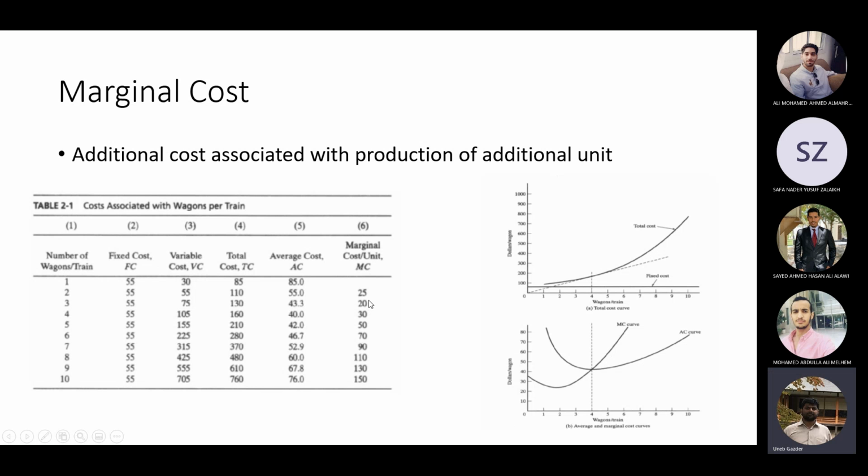The additional cost for adding one wagon is increasing, but the overall average cost of the system is still going lower. So this much I can still invest. After this point, the investment is not feasible.